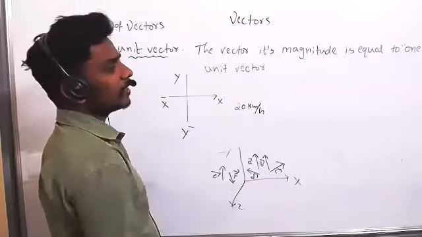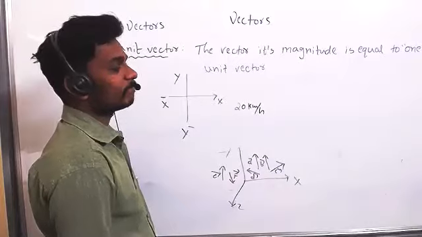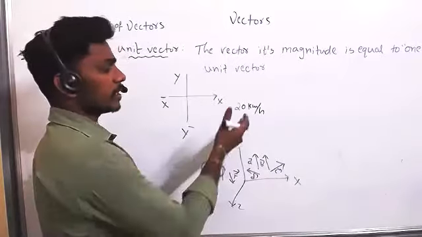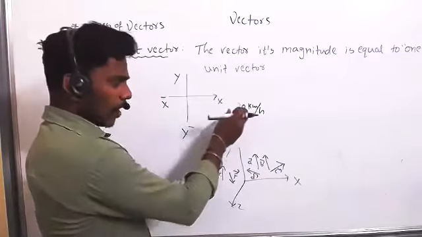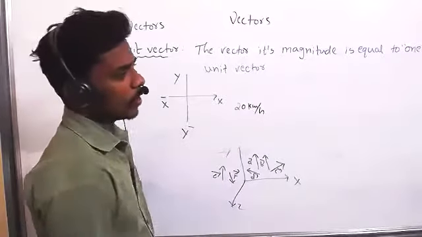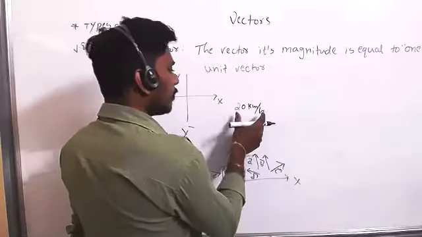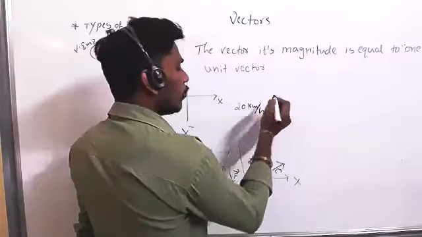Is there any direction? No, sir. No direction, because it is a scalar. Now I want to make this scalar into a vector. What I will do, I will multiply this scalar with one unit vector.